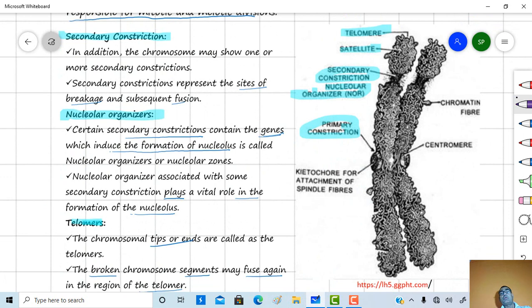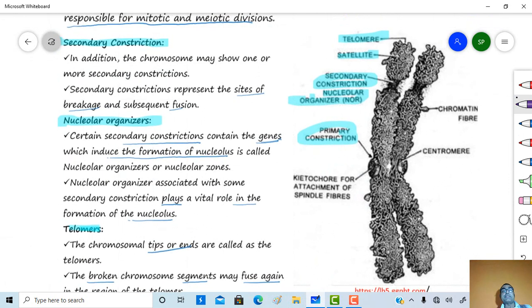Again, in the chromosome, secondary constriction is also present. In addition to the primary constriction or centromere, secondary constrictions are also present in the chromosome. So secondary constriction represents the site of breakage and subsequent fusion.